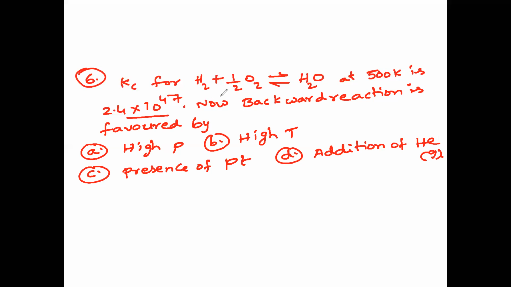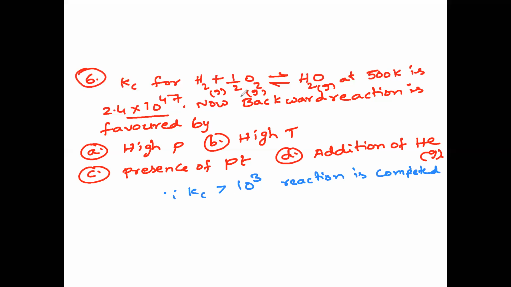Water is a gas here. By seeing the Kc value straight away, since Kc is greater than 10 to the power of 3, the reaction almost goes to completion. Hydrogen combines with oxygen, this is a combustion reaction. All combustion reactions are exothermic in nature.